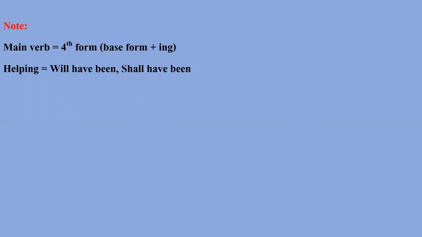Next, helping verb. Two helping verbs are there, will have been or shall have been, and in these helping verbs three words are there.